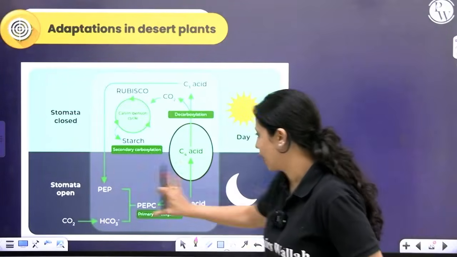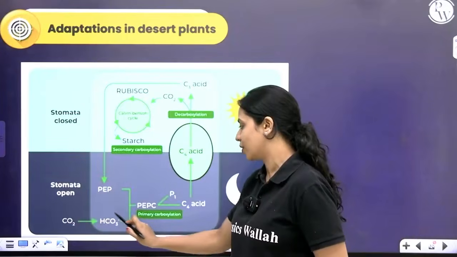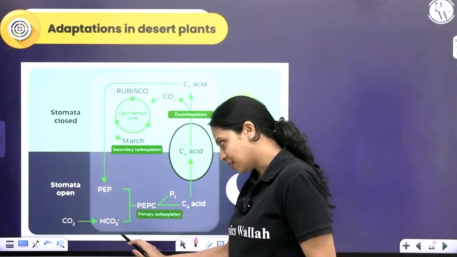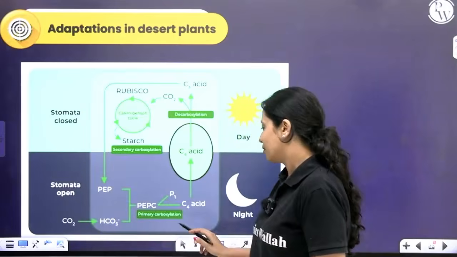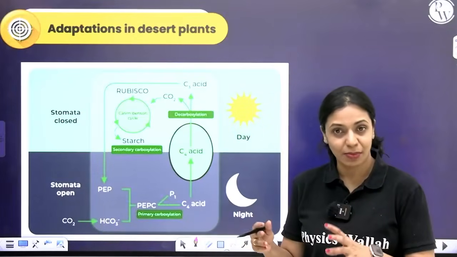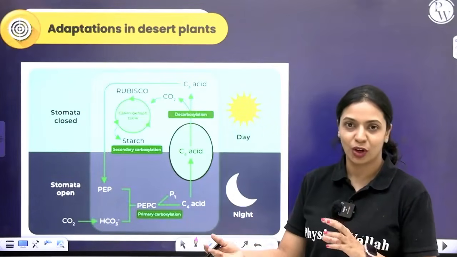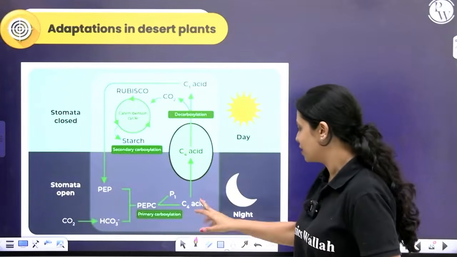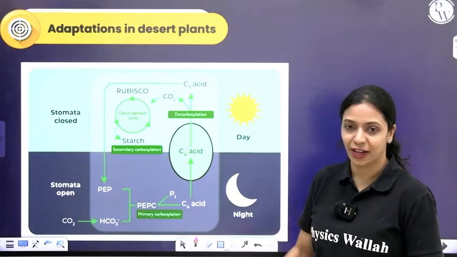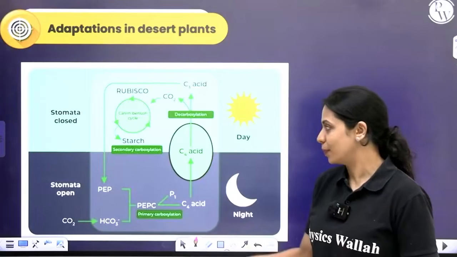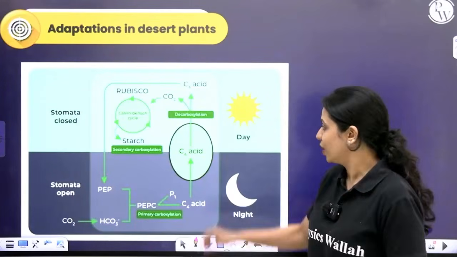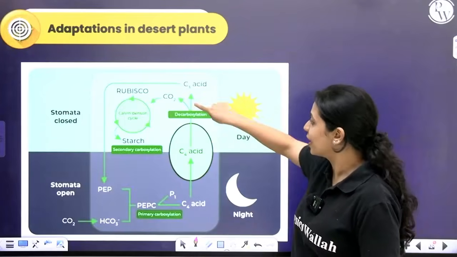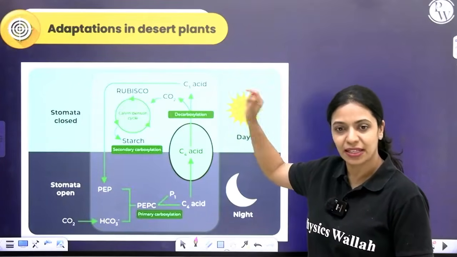At night the stomata is open, carbon dioxide enters the plant through the stomata, similar to what happens in C4 plants. Remember, phosphoenol pyruvate and then carbon dioxide carboxylation happens, and C4 acid is formed. That C4 acid will be stored in the vacuole. During the day, what happens? The stomata closes. Whatever C4 acid is there will get decarboxylated and become the C3 acid.